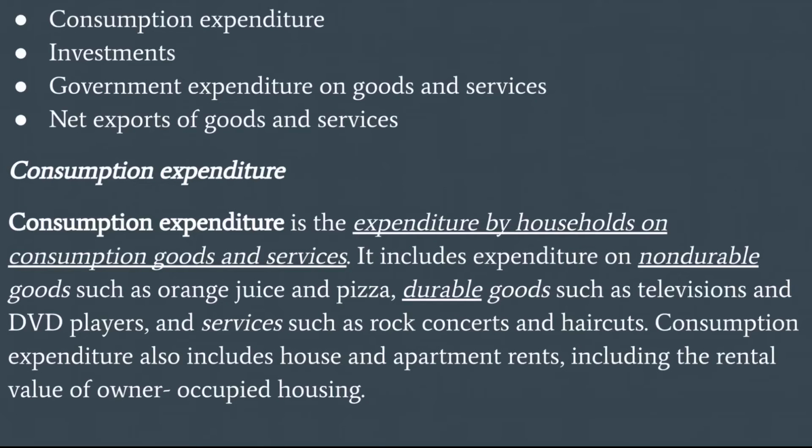Consumption expenditure. Consumption expenditure is the expenditure by households on consumption of goods and services. It includes expenditure on non-durable goods such as orange juice and pizza, durable goods such as televisions and DVD players, and services such as rock concerts and haircuts. Consumption expenditure also includes house and apartment rents, including the rental value of owner-occupied housing.